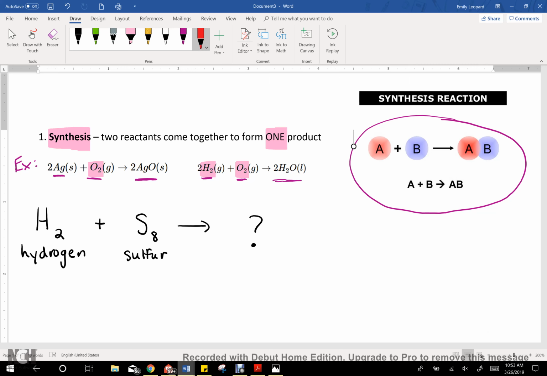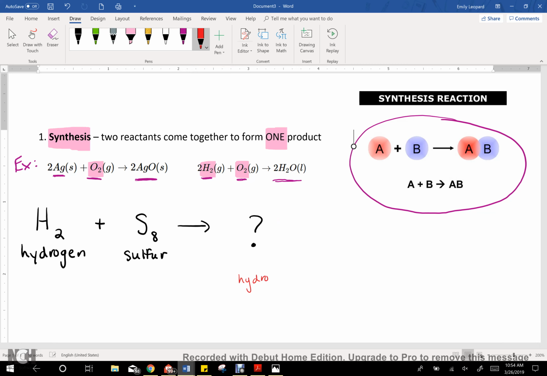Now, I'll tell you what it's tempting for most students to do. Most students will simply look at H2 and say, okay, in my product I'm going to have 2 hydrogens and then 8 sulfurs. They tend to want to just copy over whatever's on the left to the right. But the issue with this is that whatever product we have needs to be a balanced chemical compound. So you have to get them to come over to the side and piece together the compound so that it balances before plugging it back into the equation. Here's what that looks like.